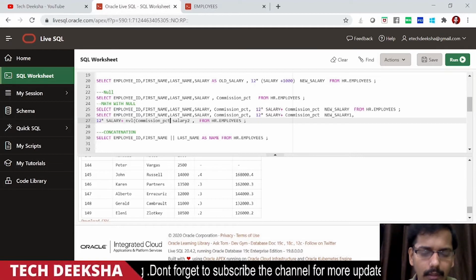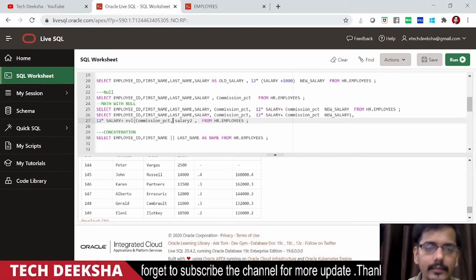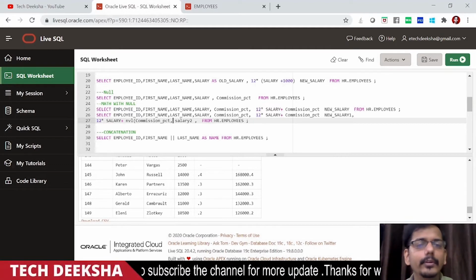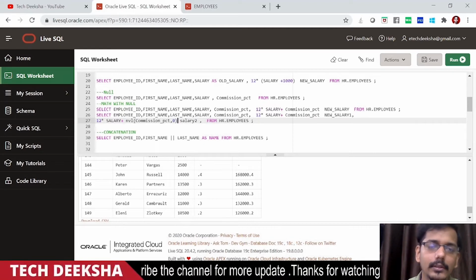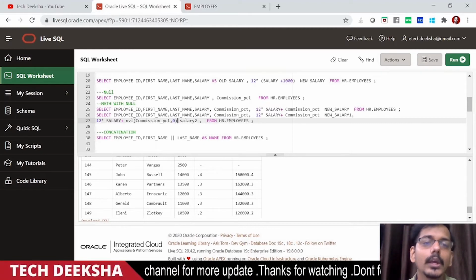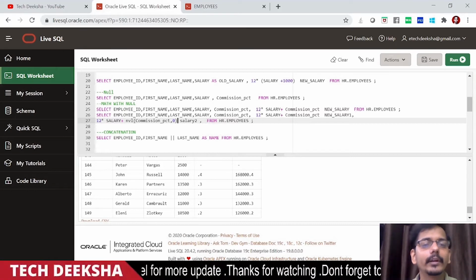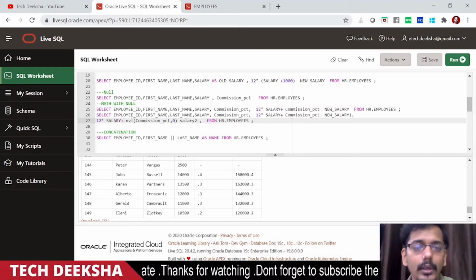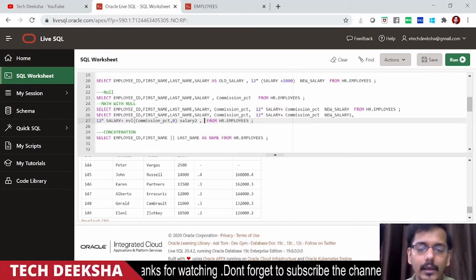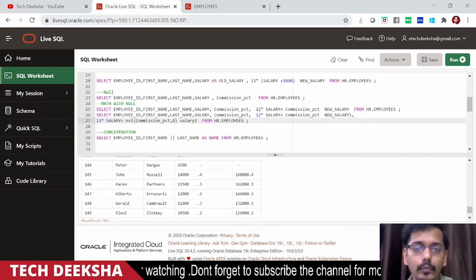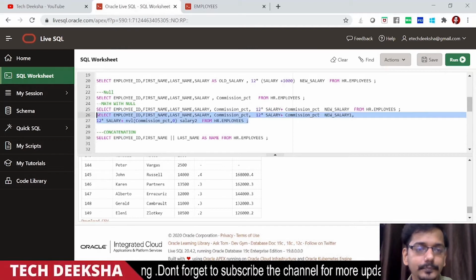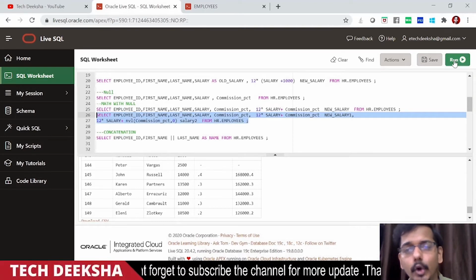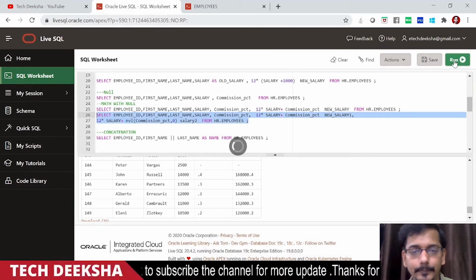The NVL function, if any null value is there, replaces it with some value. Here I am saying that whenever any null value is there, replace it with 0. Now let's see what output we get.